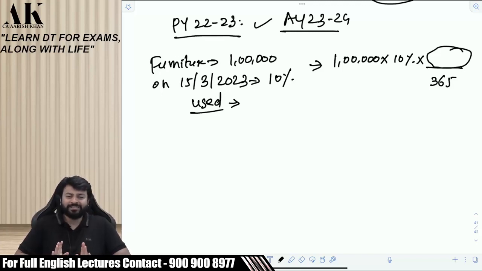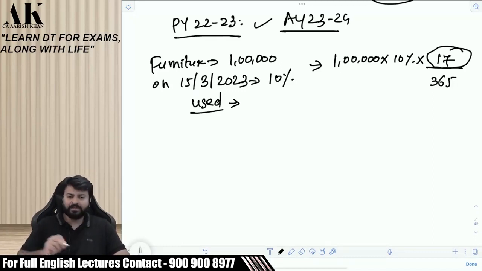Do you know how many days are there in a month? And do you know from 15th of March to 31st of March, how many days will be there? From 15th March to 31st March, there will be 15 days. Please tell me, one day will change your answers. How many days, Kajal? 17. Gopichand, it cannot be 15, right? Don't make such silly mistakes. It happens with everyone. Don't worry about it. You're not the first one to do this. Into 17 divided by 365, right?